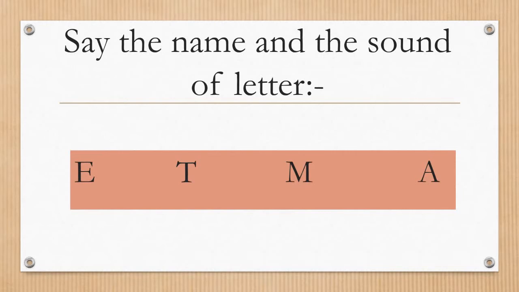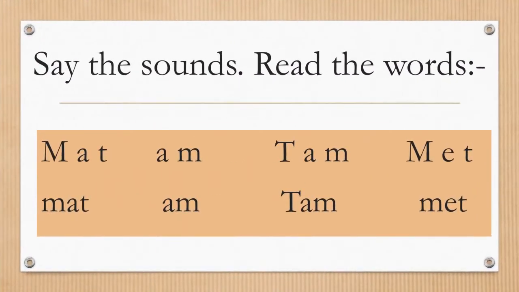Monkey. Next letter is letter A. The letter sound is A, A, A, ant. A, A, A, apple. Next, say the sounds and read the words.